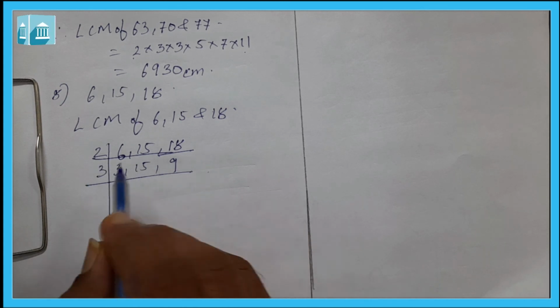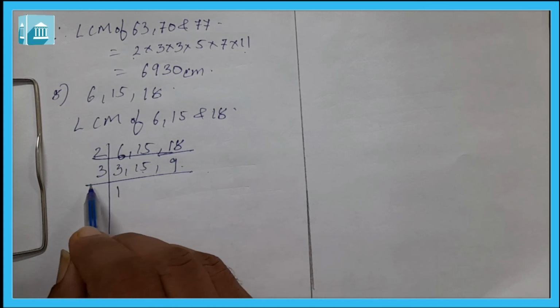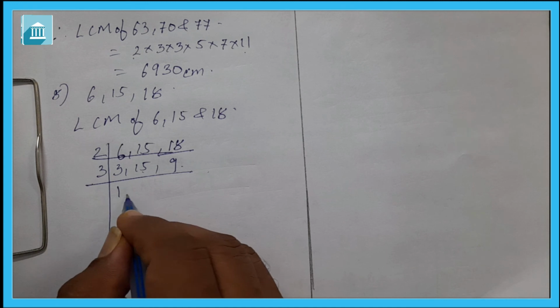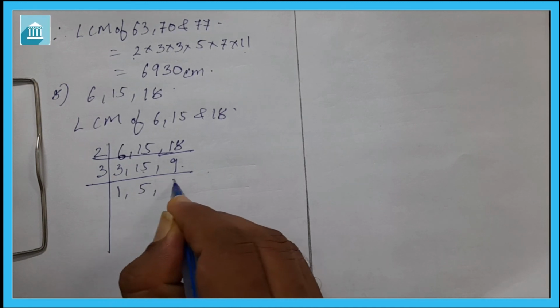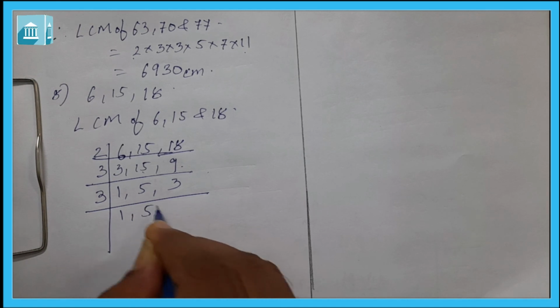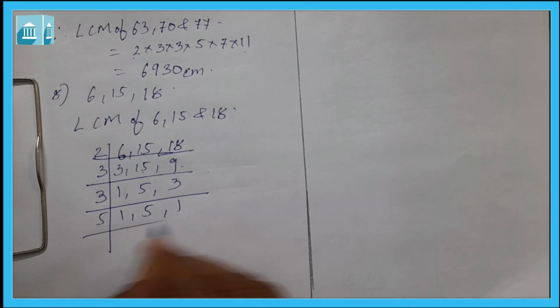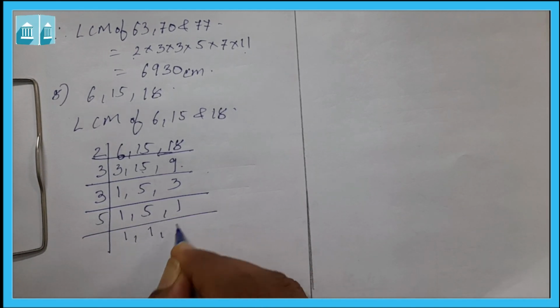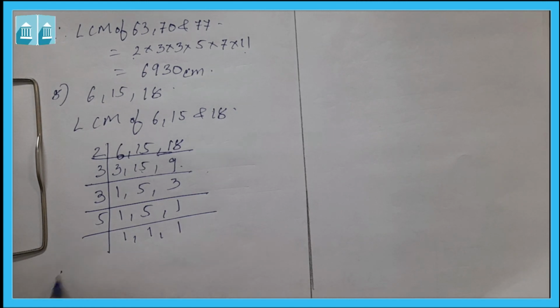So divide it by 2, then it will be 3, 15 and 9, then it will divide by 3. So 1, 5 and 3, again it is divisible by 3. So it will be 1, 5 and 1, then it will be divisible by 5, it will be 1, 1 and 1.